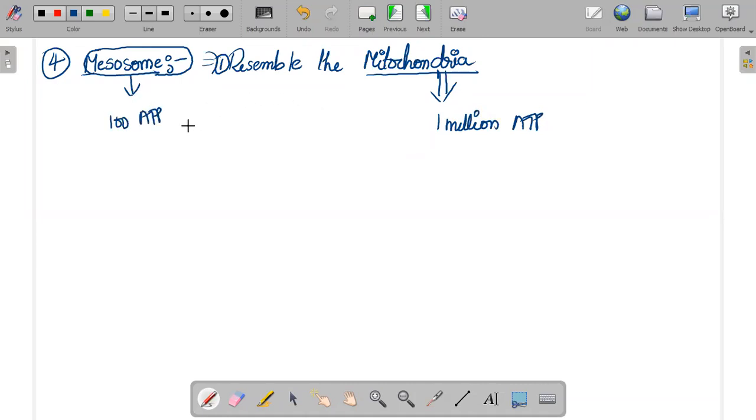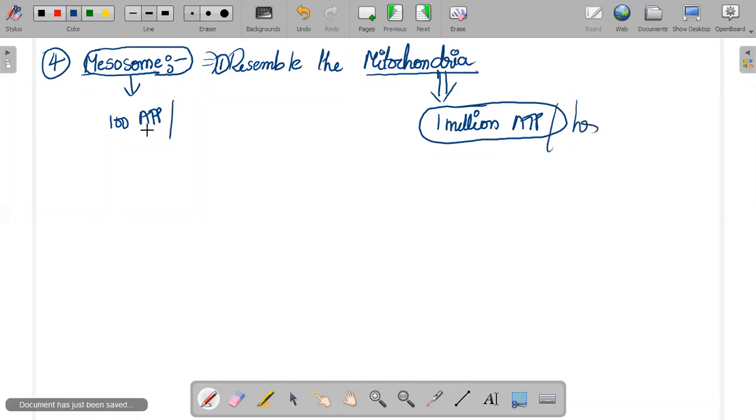Means काम तो कर रहा, they are producing the ATP. Mitochondria is also producing the ATP. Mesosome is also producing the ATP. But mitochondria can produce 1 million ATP molecules per hour, but this mesosome can produce 100 ATP molecules per hour.